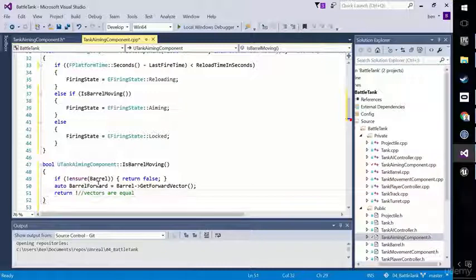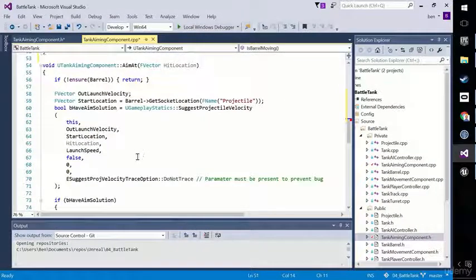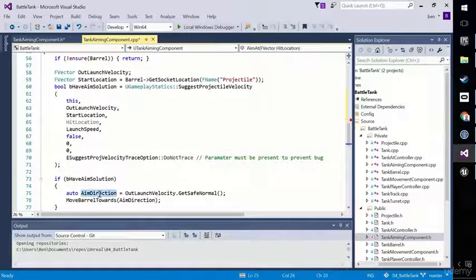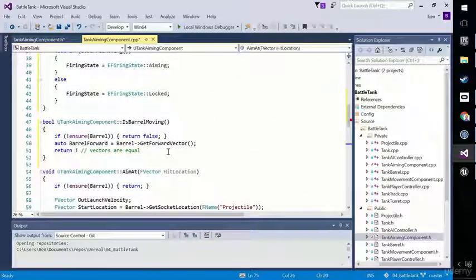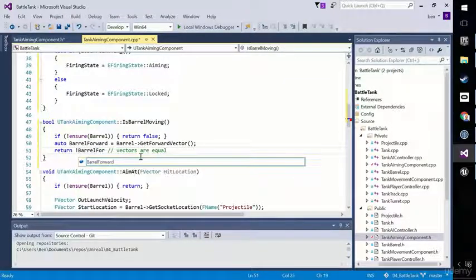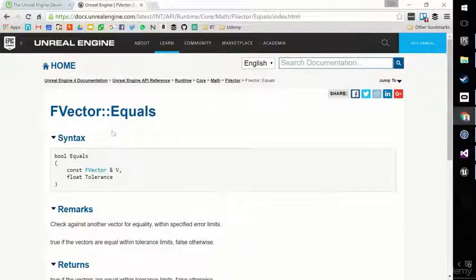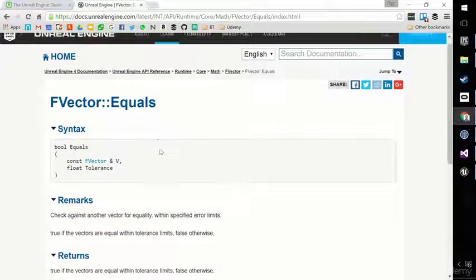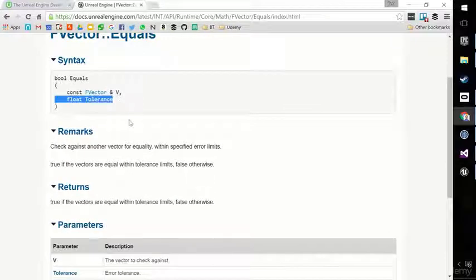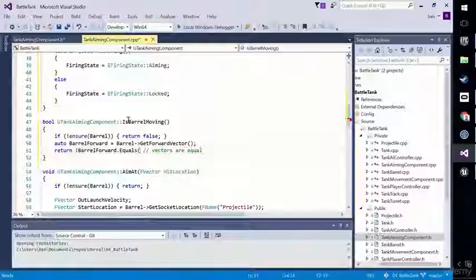So if the forward direction and the aim direction, which is where? Let's go find it, aim direction here. If they're equal, then the barrel is not moving. If they're not equal, the barrel is moving. So it's the inversion of whether they're equal. So I'm going to say if barrel forward dot equals. Now you can find out about this method, by the way, this dot equals, it's here. I've put it in the resources of the lecture for you, and it tells you what it does. It does a comparison with a tolerance, as I said, to what? Well, to this aim direction.